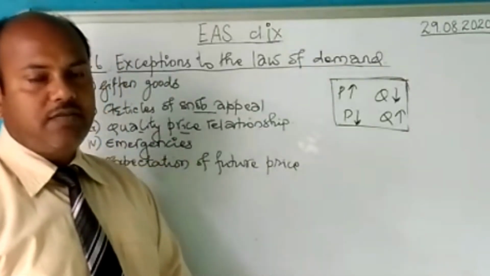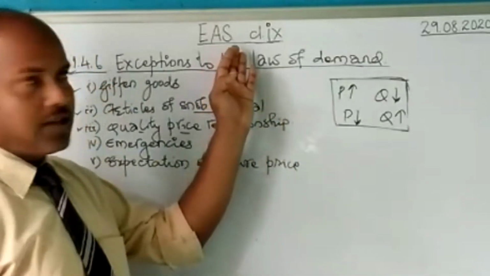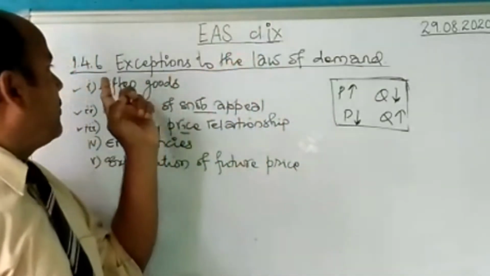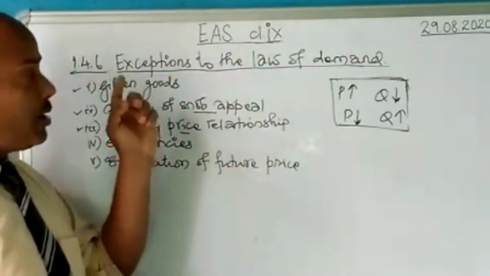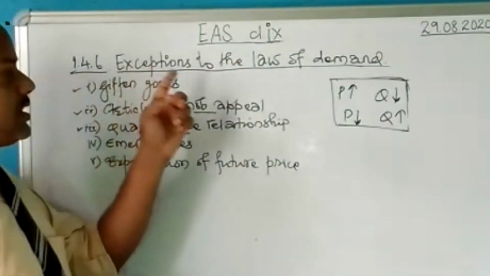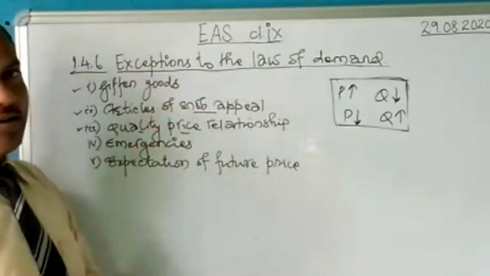Children, this is the second video for the day. This is economics for class 9, and we are here to discuss point number 1.4.6. The topic is exceptions to the law of demand.